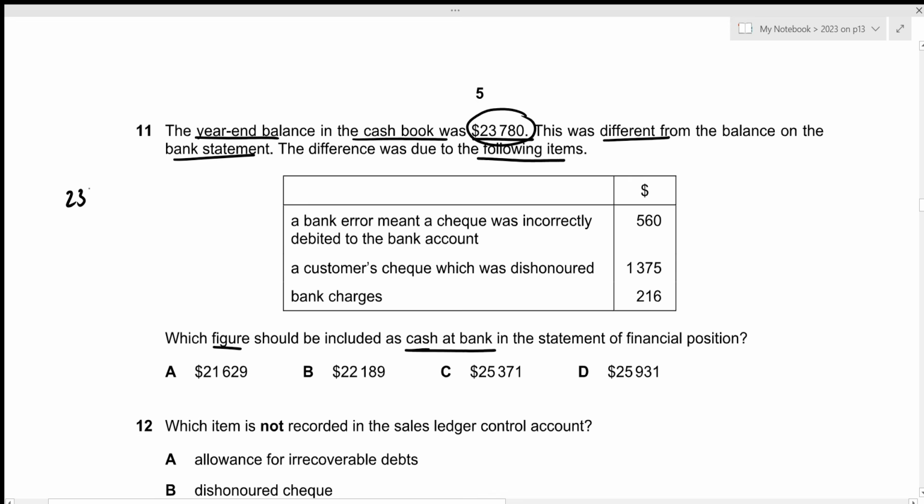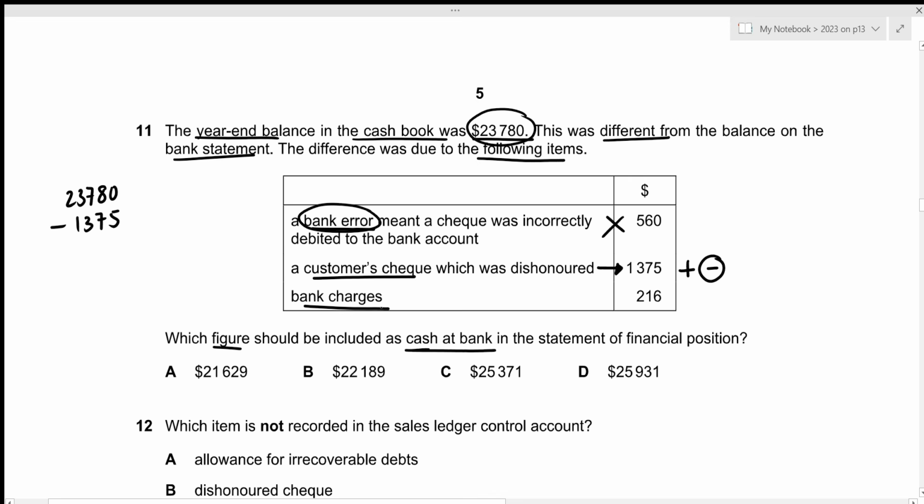So we start with the amount of 23,780. Then there was a bank error, meant a check was incorrectly debited to the bank account. So if this is a bank error, it means that it will only be adjusted within the bank statement, not the cash book. We can completely ignore this. The second one is a customer's check which was dishonored. So dishonored means that previously we recorded 1,375 as part of our income, but we actually didn't receive it. So that is why we now have to remove it from the income. Previously we added it, which is why now for removing, we need to subtract the same amount of 1,375.